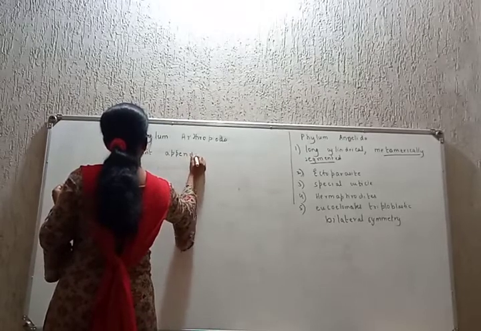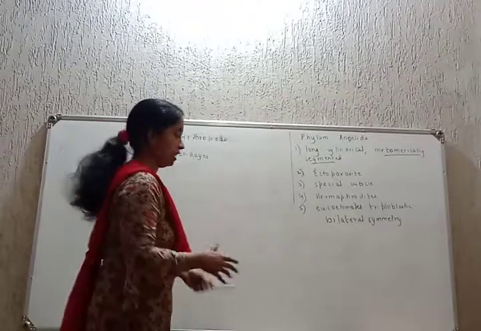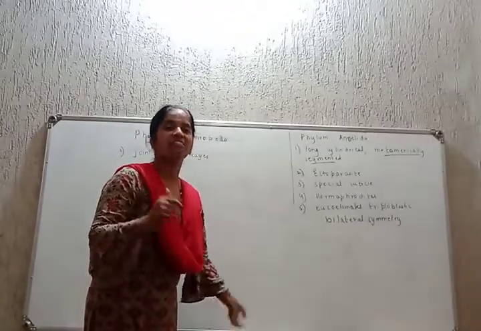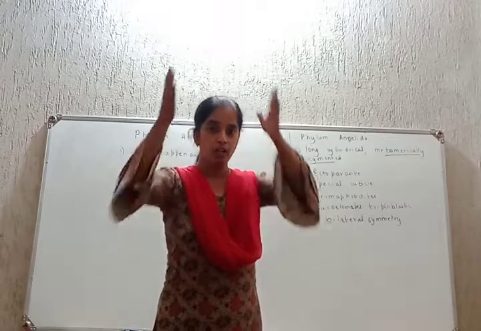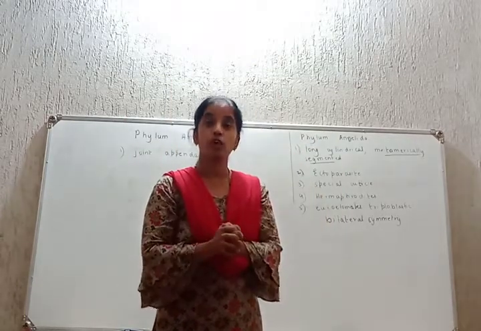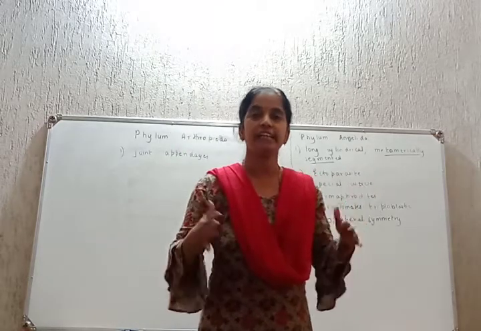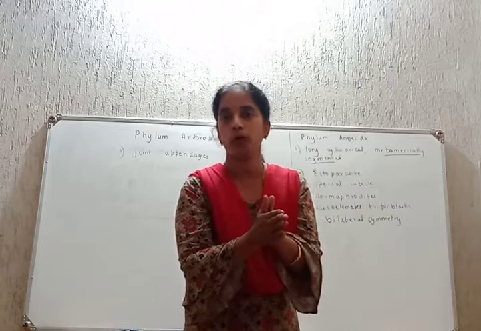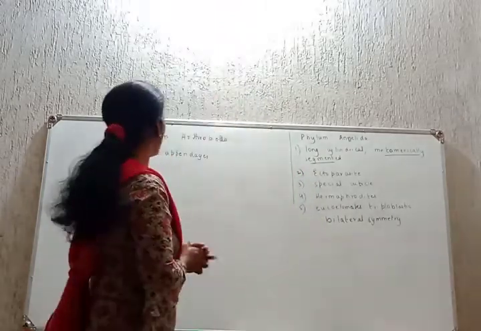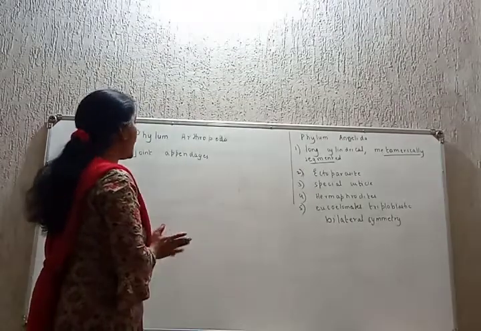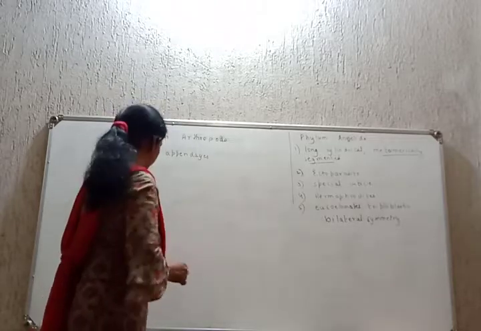This is the first character, hence they are called Arthropoda. What are joint appendages? Just like hands and legs are attached to our body, the exterior organs that are attached to the body are called joint appendages. So they have joint appendages, hence called arthropods.